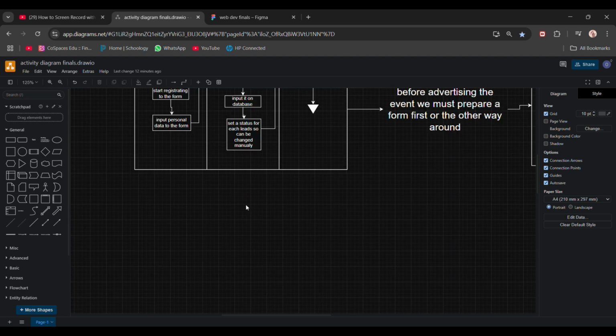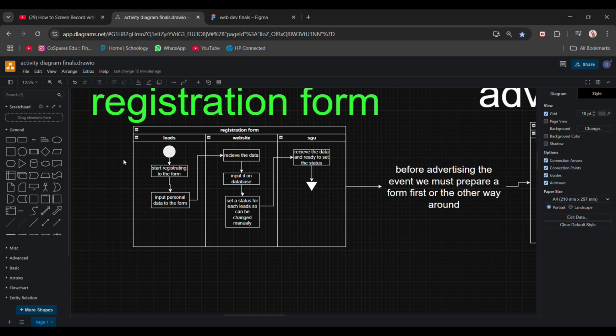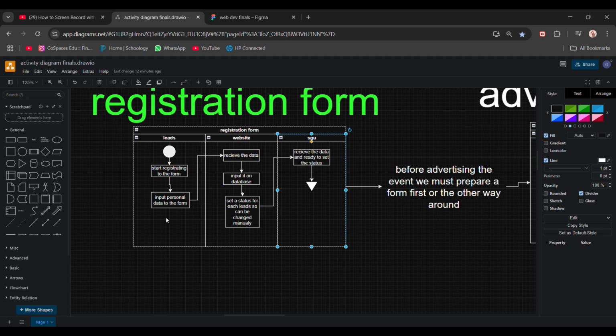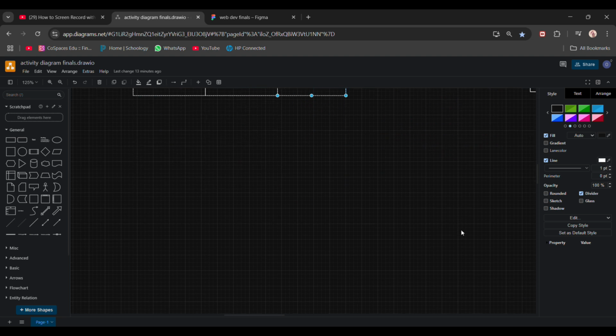Here we have the registration form. We start, make a registration form, and input personal data. It's the leads, website, and then SGU, which in this context is the marketing team. The leads will start registering to the form, inputting their personal data. The website will receive the data, input it into the database, and then set the status, etc. The website is for the marketing, and this is also for the marketing, the SGU. For the campus, we'll receive the data and then make preparations such as the test.